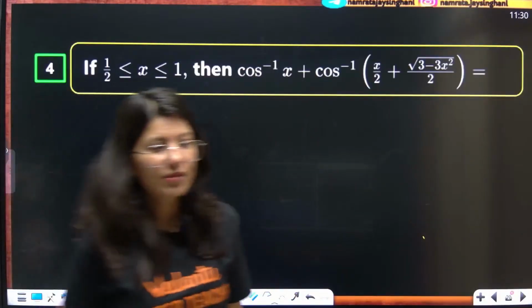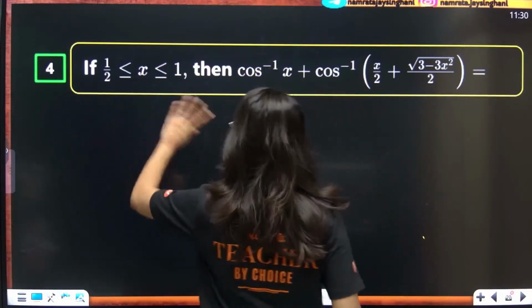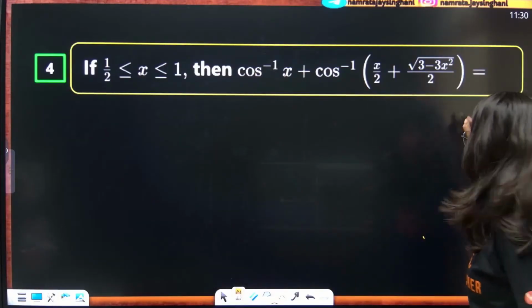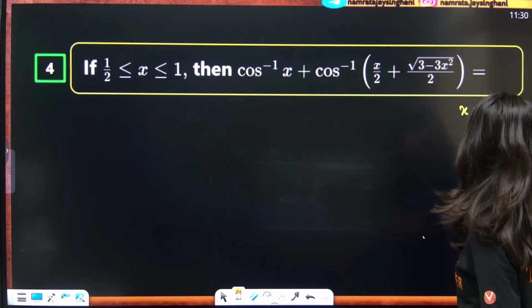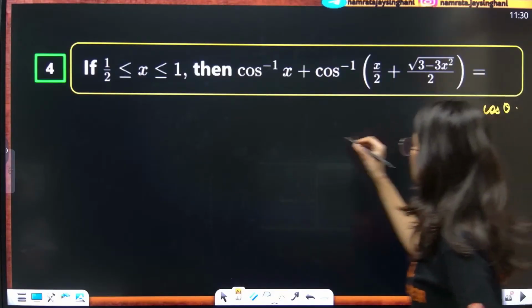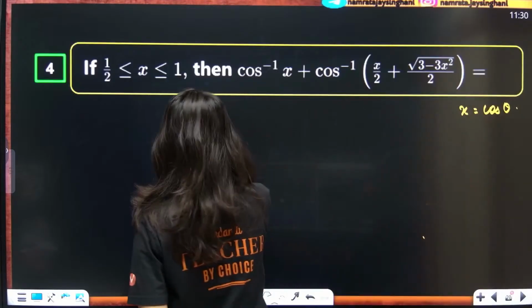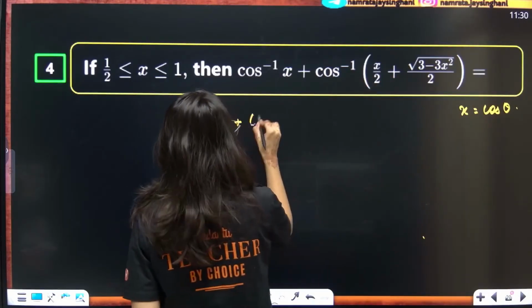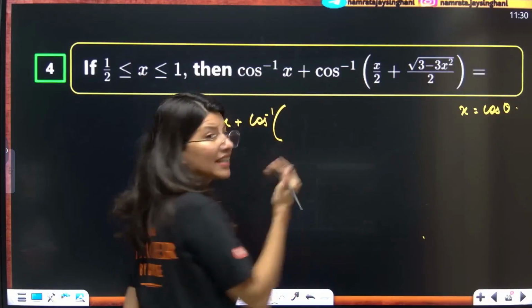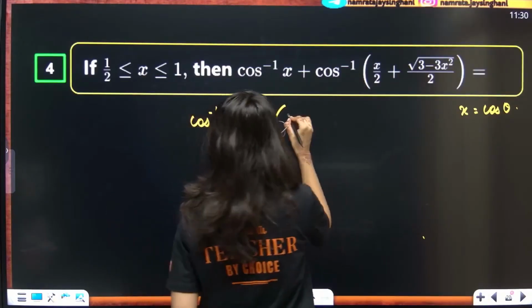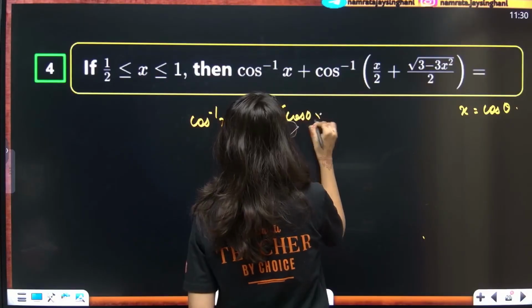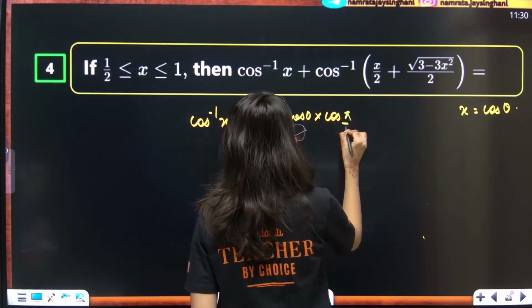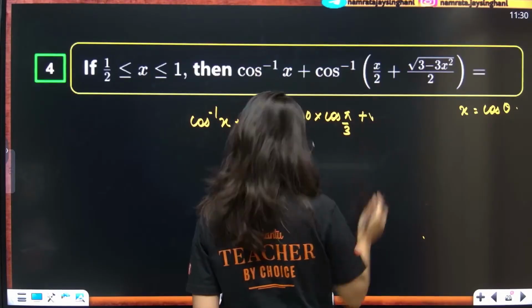Inverse trigonometric function, x belongs to half to 1. Cos inverse x plus cos inverse of x by 2. What I am doing is putting x equals cos theta. So this is cos inverse x, as it is. I am just talking about this part, the easy part, cos inverse of x by 2. Now x is cos theta, and 1 by 2 is cos 60 degrees, so that is cos pi by 3, plus root 3 by 2.